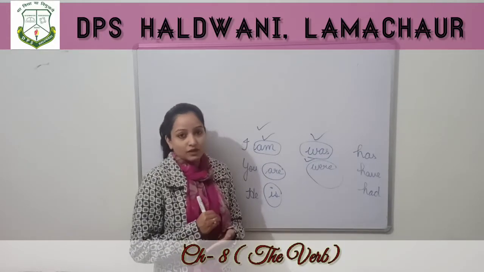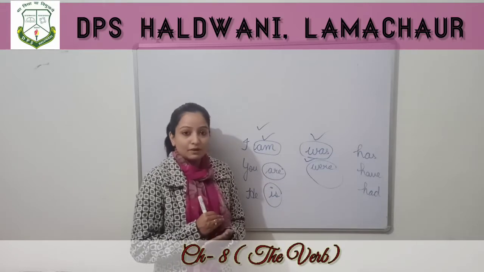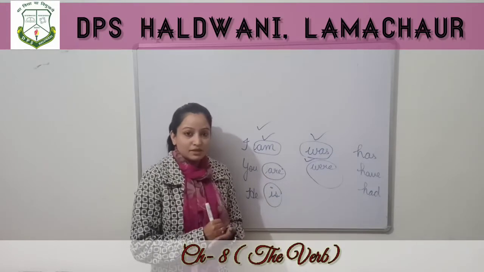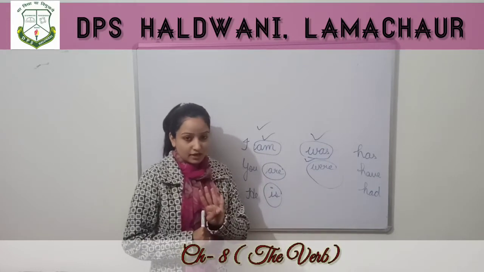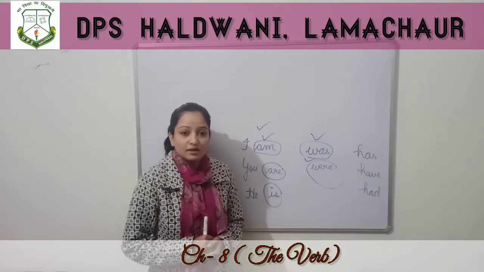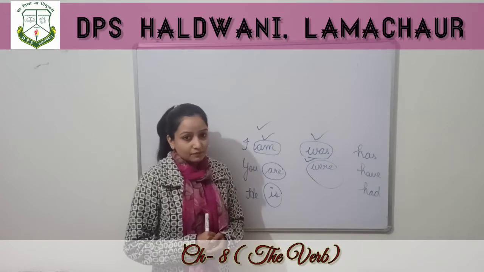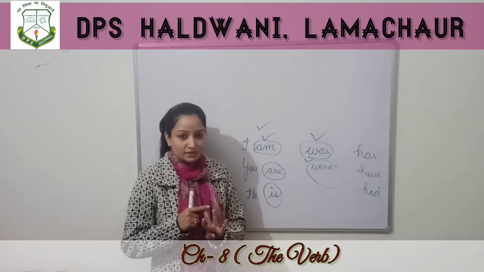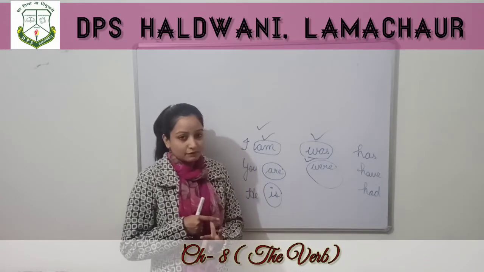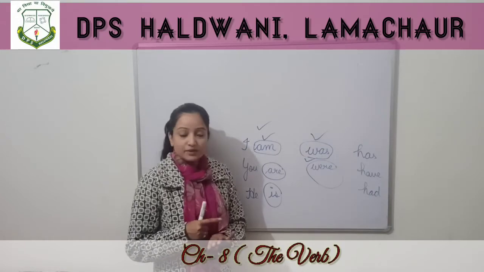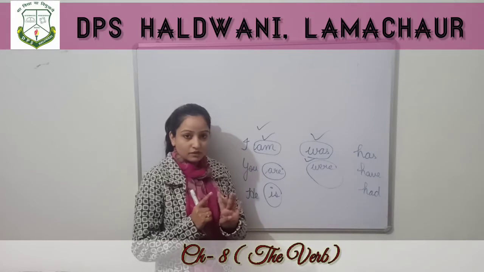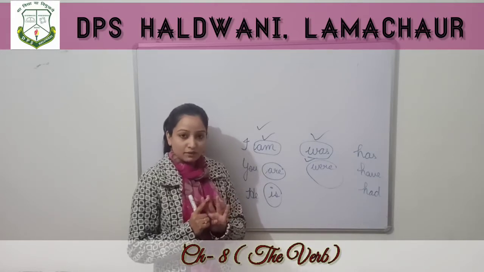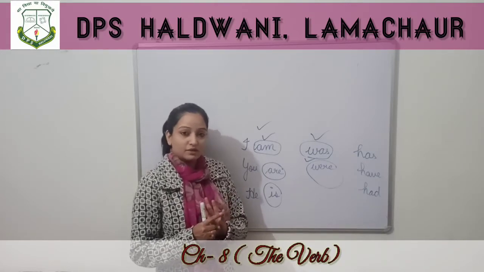So children, we have studied about simple present tense under present tense. There are 4 types of present tense. What are they? Simple present, present continuous, present perfect and present perfect continuous.